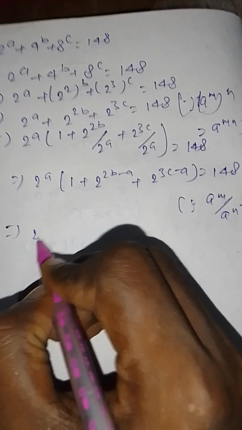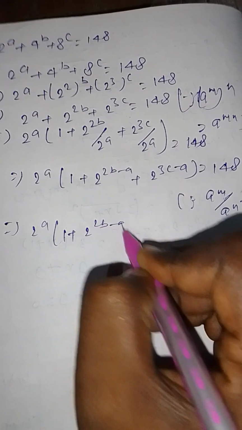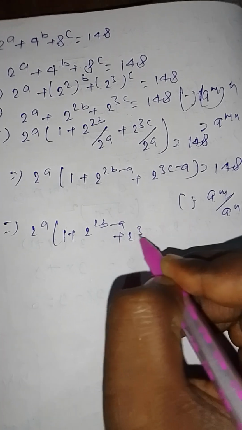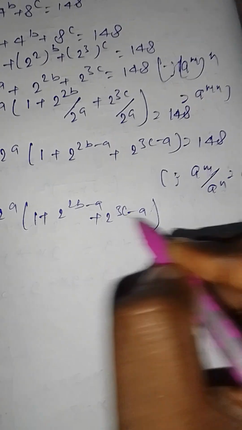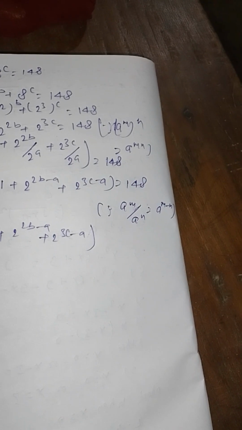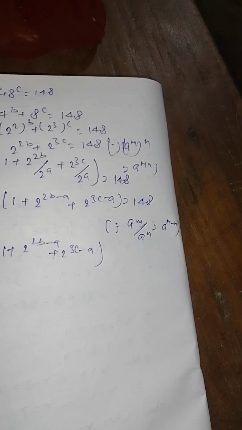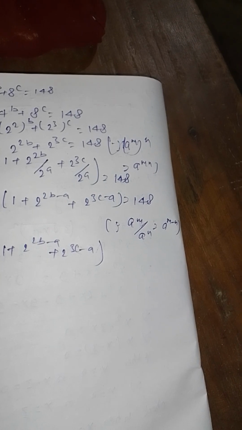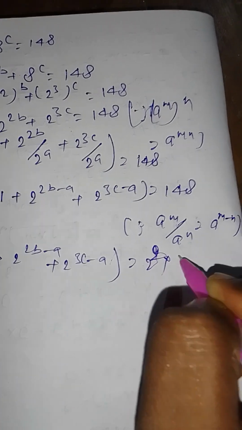This implies 2 to the power a into (1 plus 2 to the power 2b minus a plus 2 to the power 3c minus a) equal to 2 to the power 2 into 37.